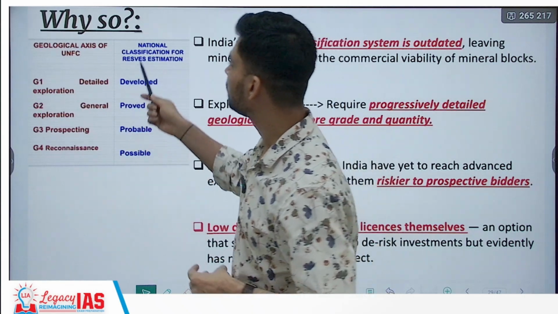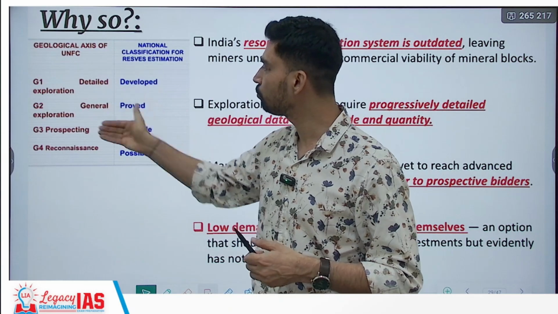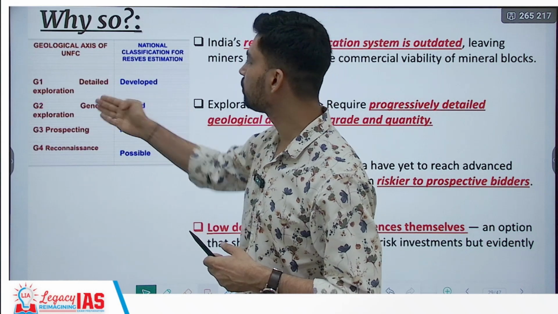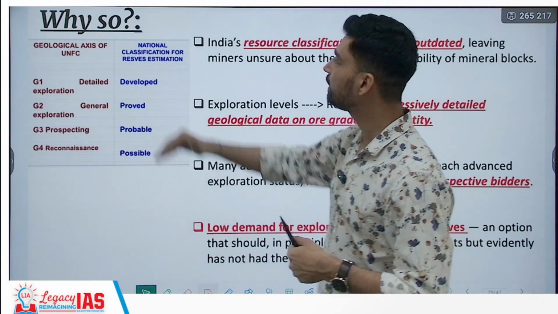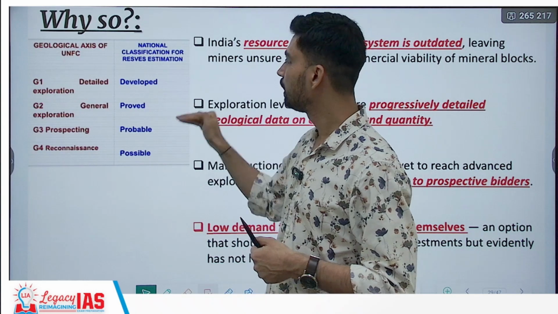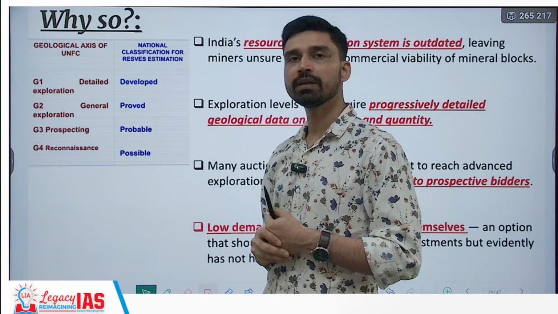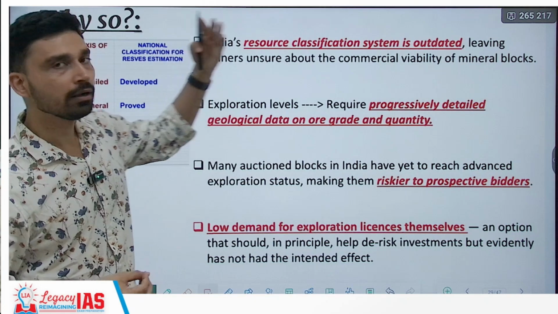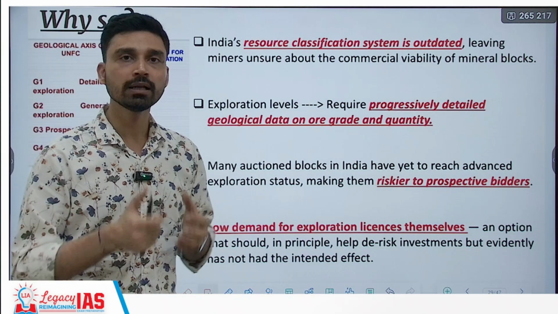The geological method of classification of minerals that is used universally is G1, G2, G3 and G4. G1 refers to detailed exploration, G2 refers to general exploration, G3 refers to prospecting, and G4 refers to reconnaissance. On the other hand, in India, we use systems such as developed, proved, probable and possible. But it is a more subjective method of classification that does not give a lot of confidence to a prospective investor to understand whether he or his company will be able to generate some